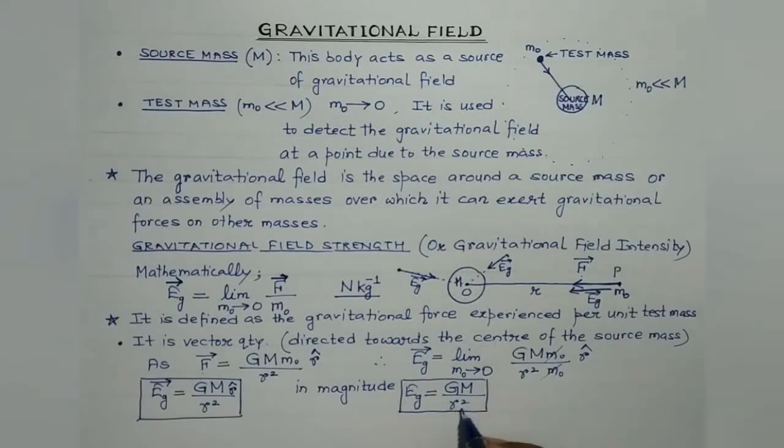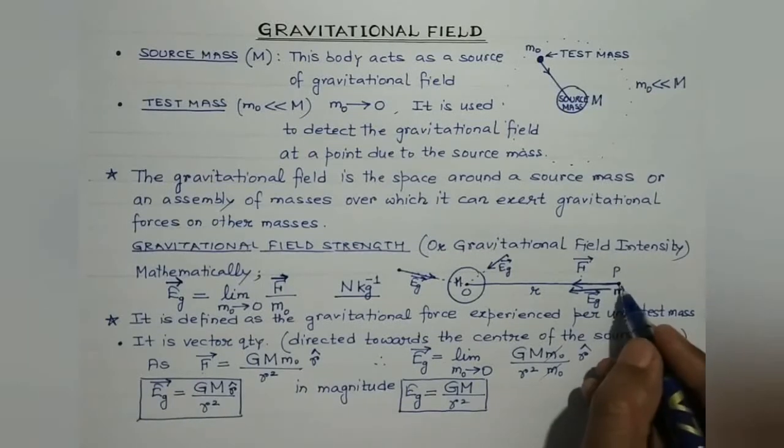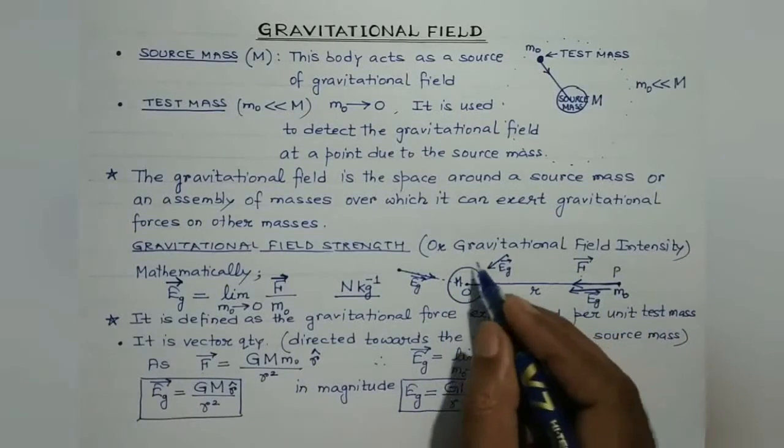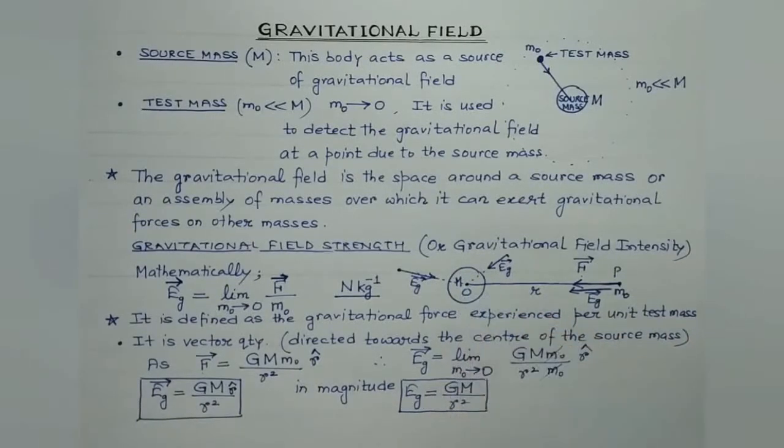So students, Gm by R square, it's a familiar expression. It is actually equal to the value of acceleration due to gravity at point P due to this source mass, isn't it? So we conclude that the gravitational field strength at a point in the gravitational field is equal to the acceleration of the test mass placed at that point. This is actually equal to the acceleration due to gravity.